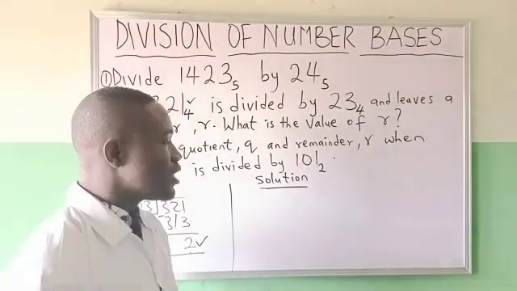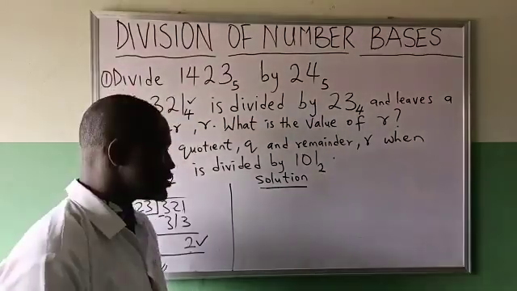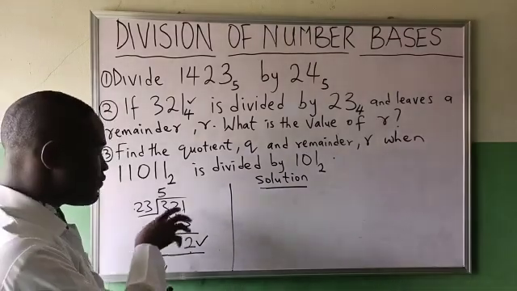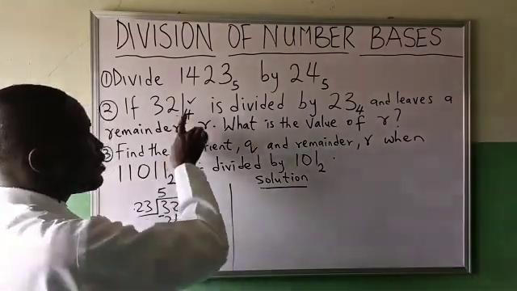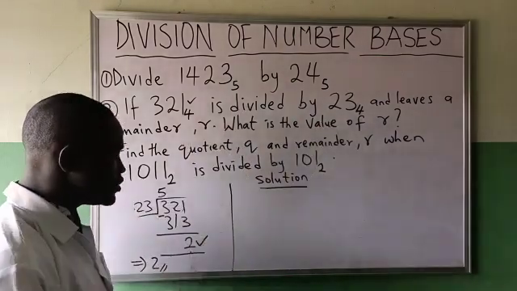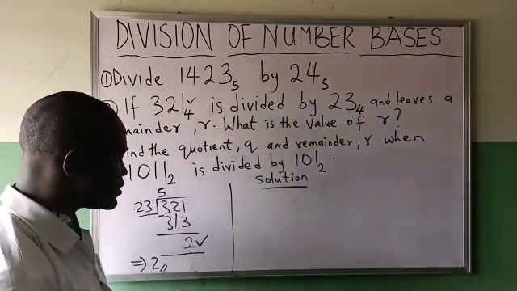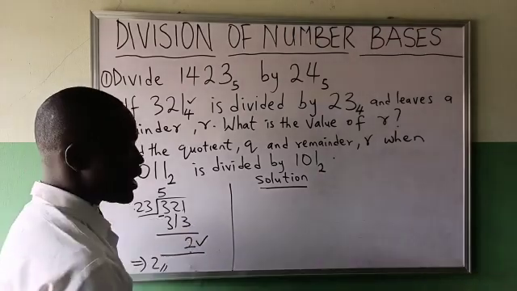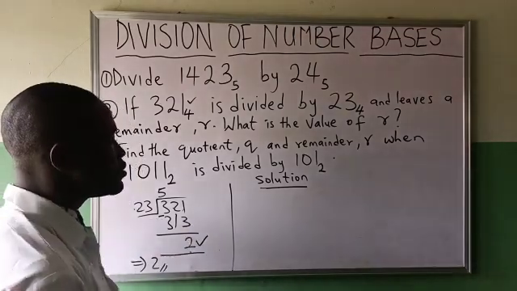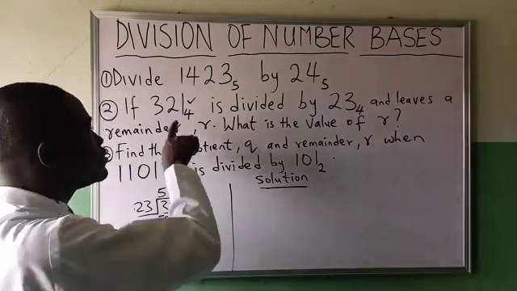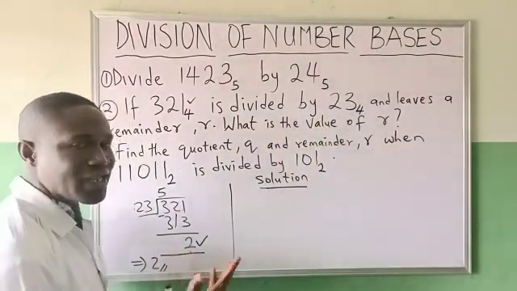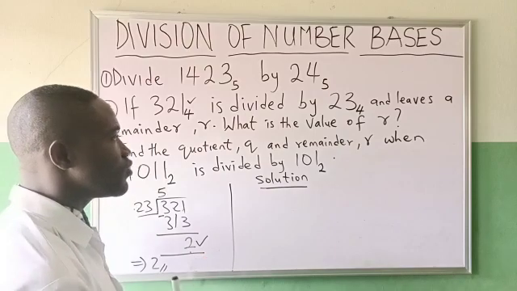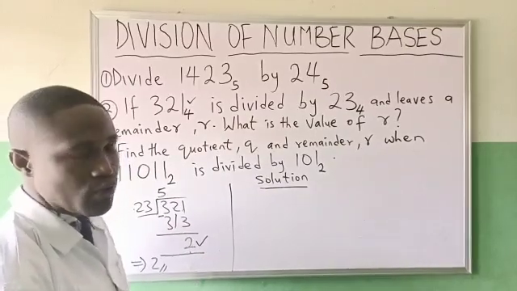Now let's use another method to solve it. Look at the first method. The first method is using the division approach. That is, the two numbers will be in base 4. You use them in base 4 and divide, using that technique I gave. Then the second method is you convert this to base 10, convert this to base 10. Divide accordingly. Whatever you get, convert it to base 4.